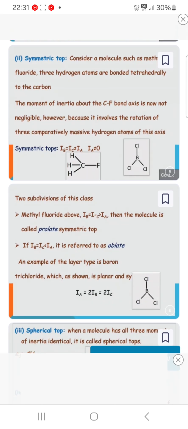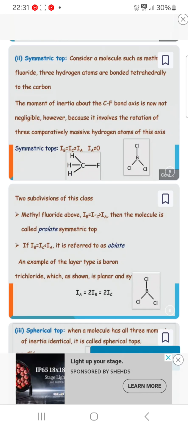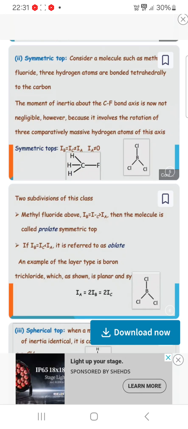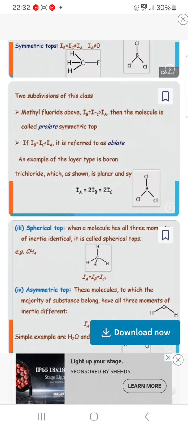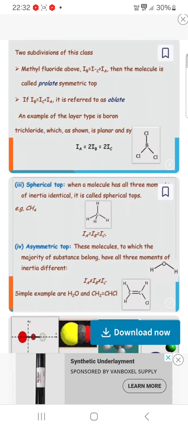Now, there are two subdivisions of this class. If IB is equal to IC greater than IA, then the molecule is called a prolate symmetric top, and if IB is equal to IC less than IA, it is referred to as an oblate. An example of the latter type is boron trifluoride, which, as shown, is planar and symmetric. You can see IA is equal to IB is equal to IC.